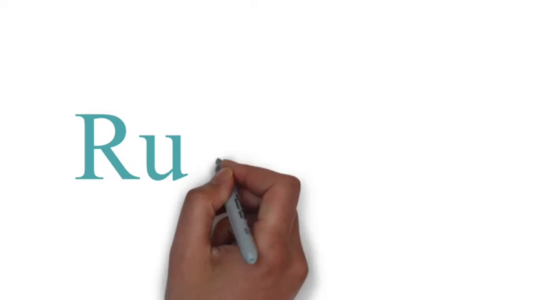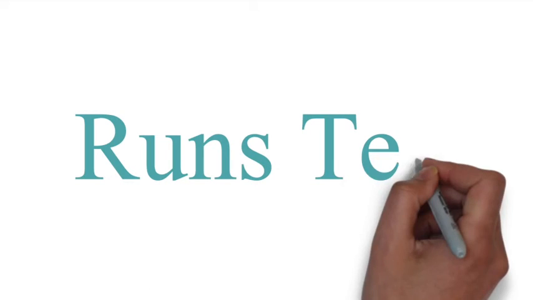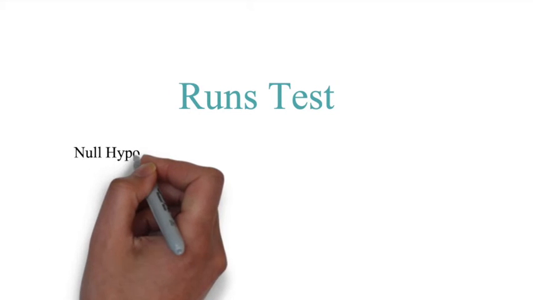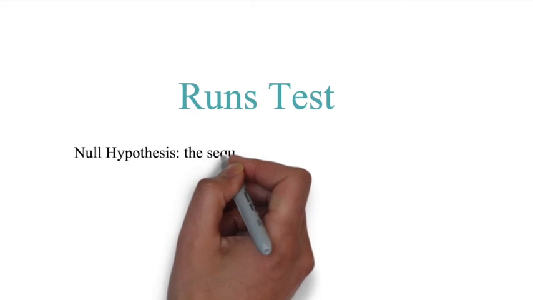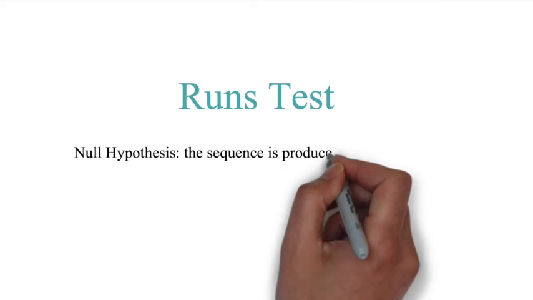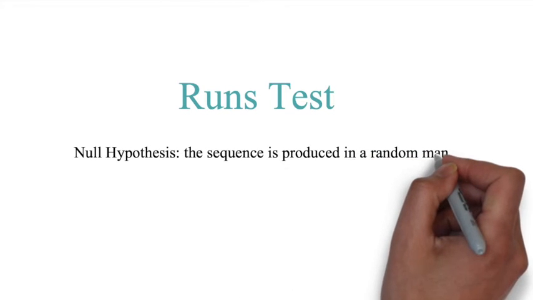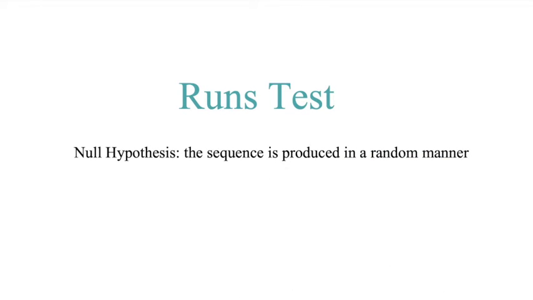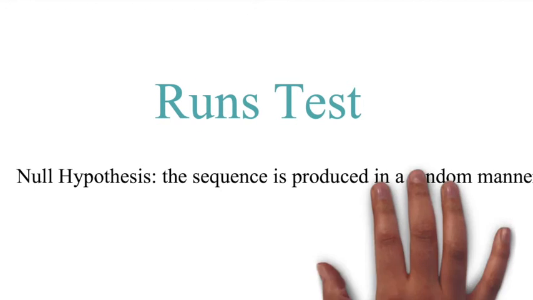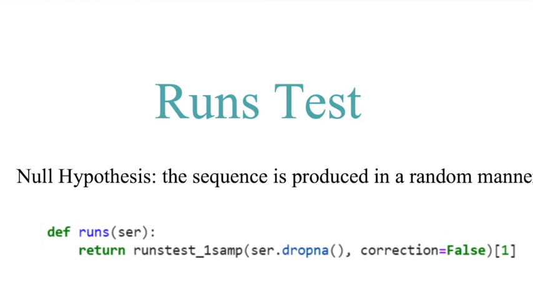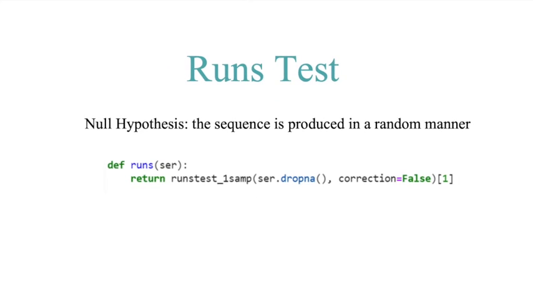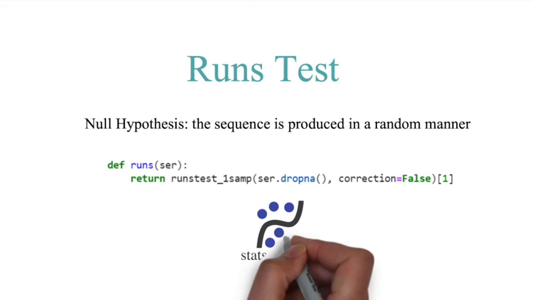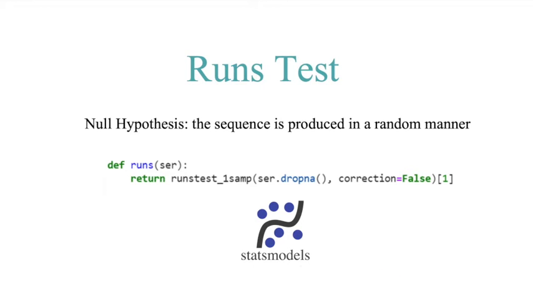The next one was the Runs Test, which tests whether a data set is a random process. Again, this concept of being random or not. If we fail to reject the null hypothesis, it means that the sequence is produced in a random manner, therefore the time series is random. For this one we used the Statsmodels sandbox stats runs, which is made for this type of test.